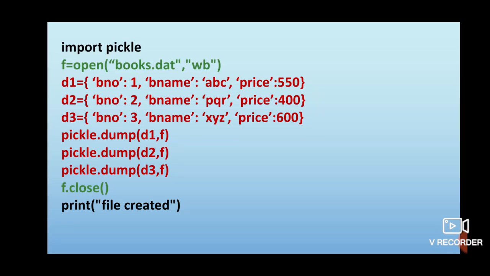Let us now see how to do this program. First of all, I am importing the pickle module because I am going to make use of the dump function for writing these objects onto the binary file. In the second step, I am opening the file with the help of the open function and specifying the file name as books.dat because this is the file that has to be created, and I am opening it in wb mode because it is a new file.